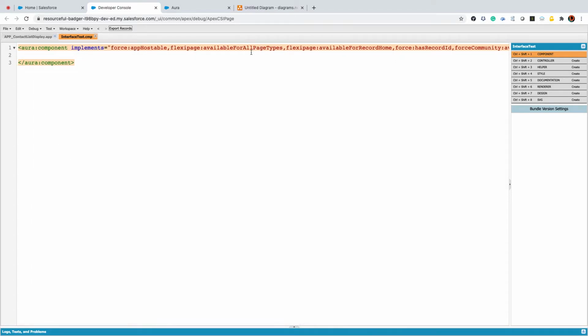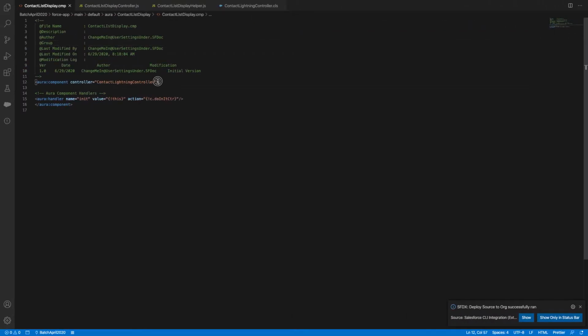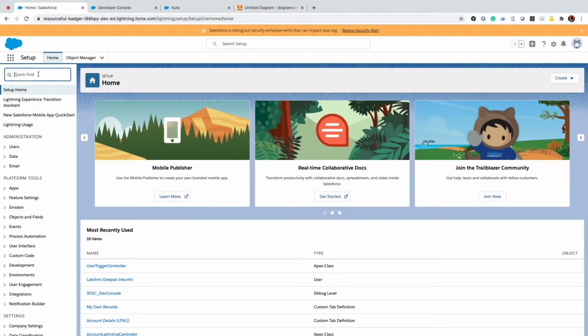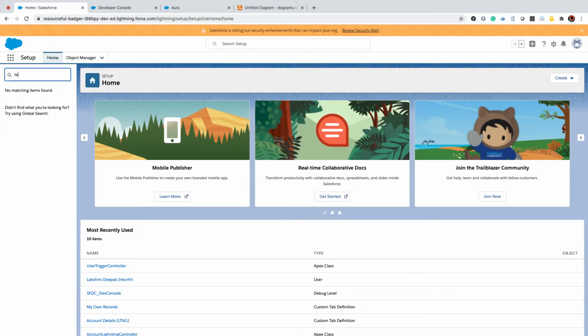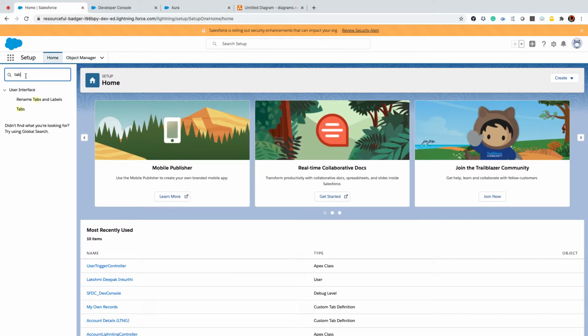Post lightning quick action. So I need to implement this. Deploy. Let me go to tabs.